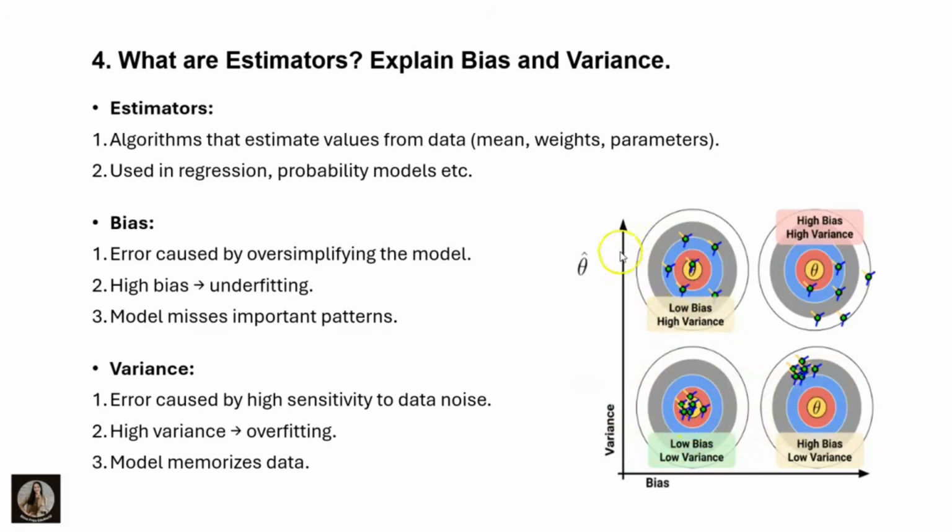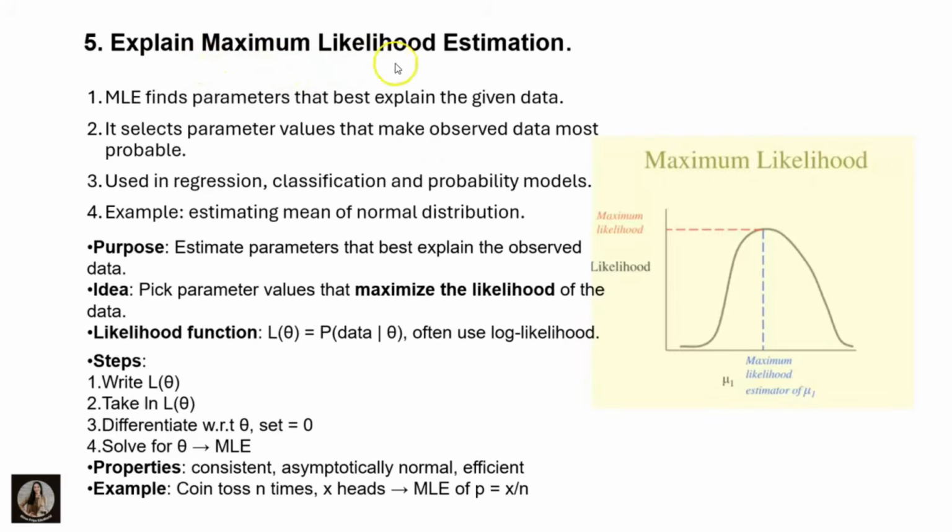Here, variance is increasing. That's why high variance, low bias. Here, high bias and high variance. Based on the diagram, whatever you understood, you can easily write down in your own words as well. And the next question is, explain maximum likelihood estimation.